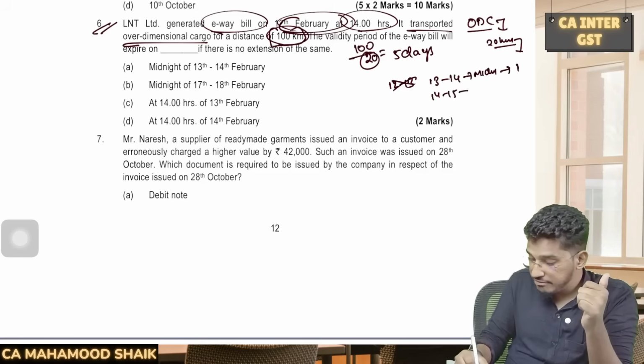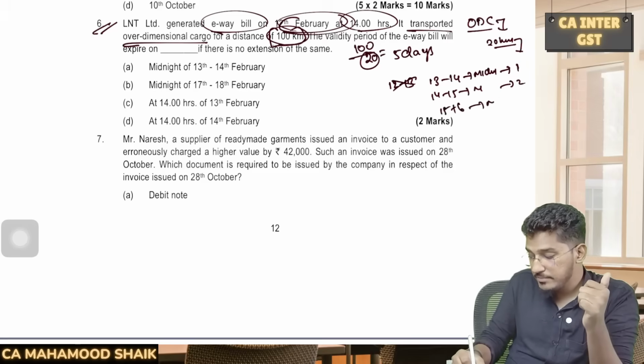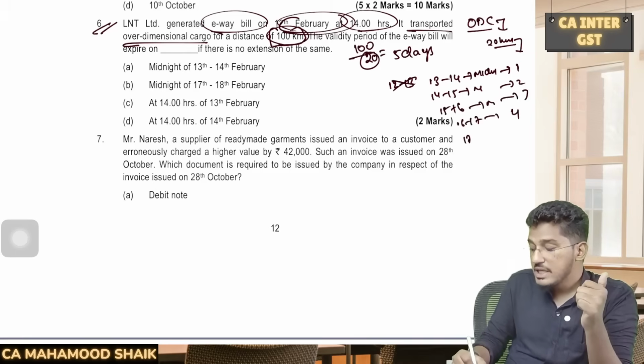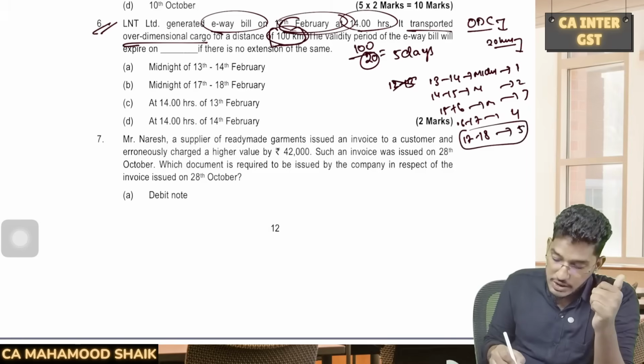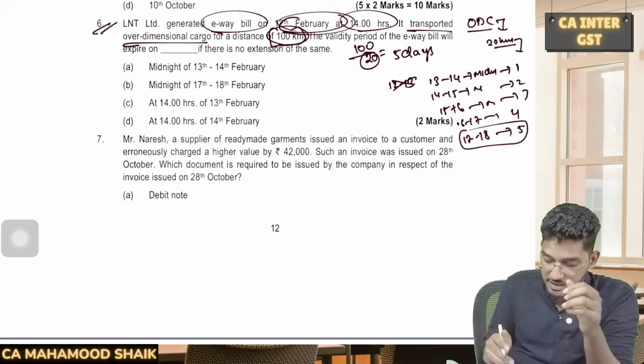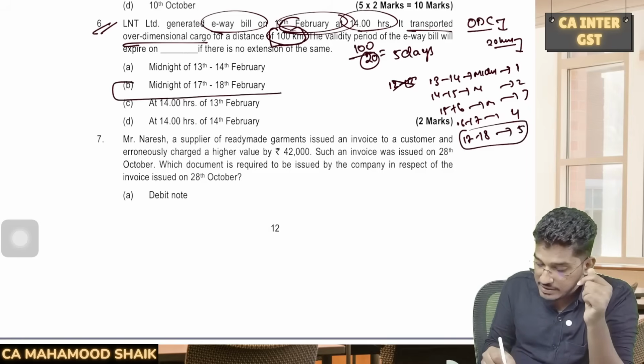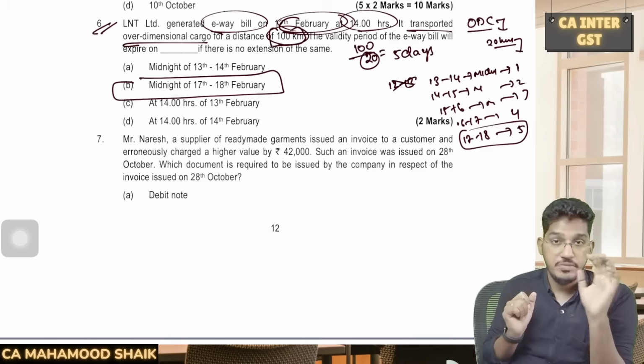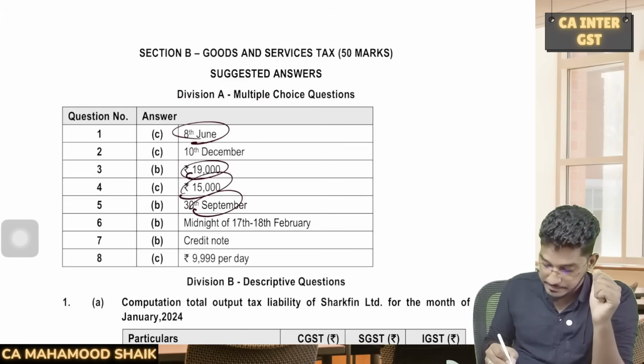Next, 14th to 15th midnight, 2 days will get over. 15th to 16th midnight, 3 days will get over. 16th to 17th midnight, 4th day will get over. 17th to 18th midnight, 5th day will get over. So it will be expired. This e-way bill will expire on midnight of 17th to 18th of February. 5 days of validity you are going to get here.